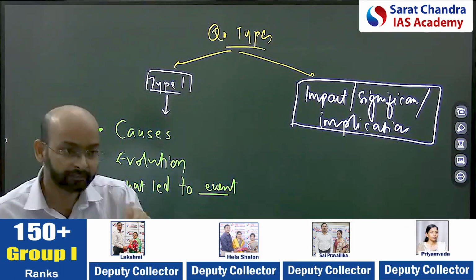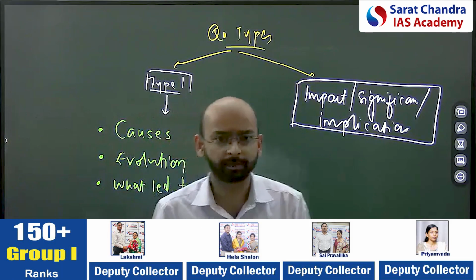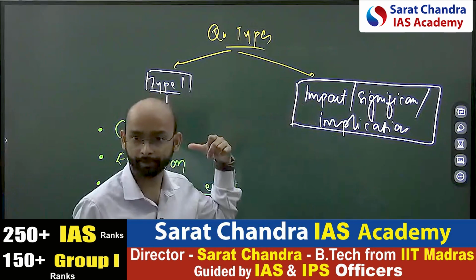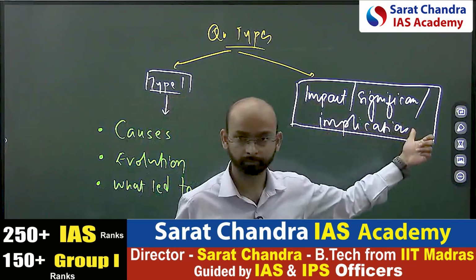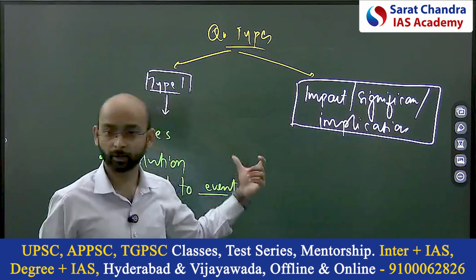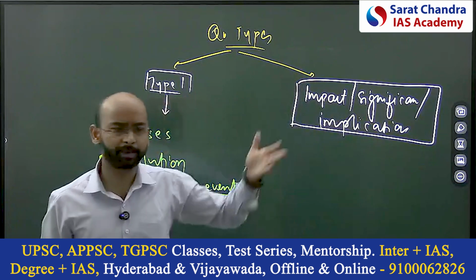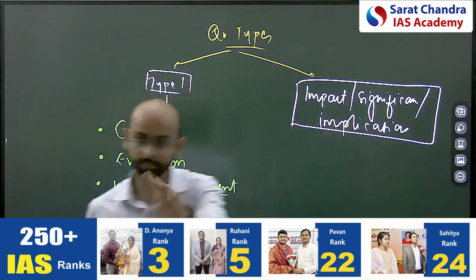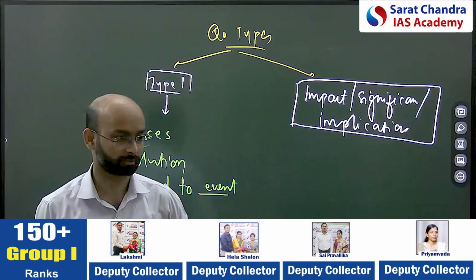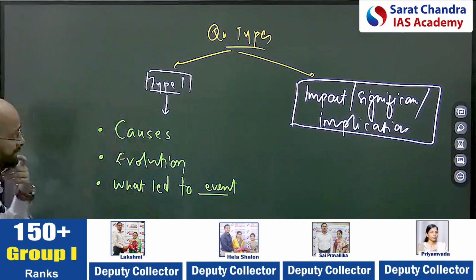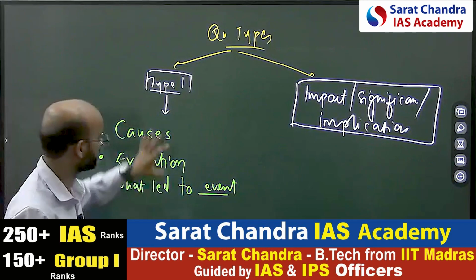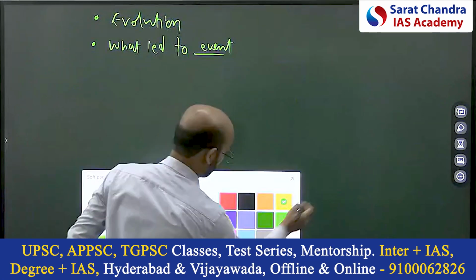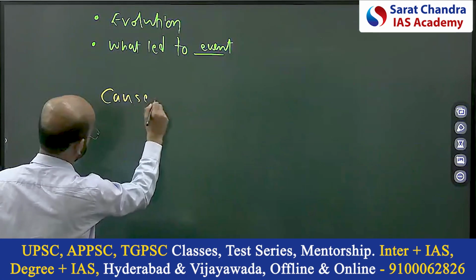Other than that, if they ask about any event in the post-independence period, any significant event, like the emergency, what were the causes? Why did it happen? What was its impact? Similarly the 1971 war, Kargil war, Tashkent agreement, some major events. What were the causes? What were the implications? This is going to be the first pattern of the question. Okay. Now, to tackle this kind of question, what template can we adopt? Causes. In the history questions, we know the causes type of question. Whenever there is causes, we know.